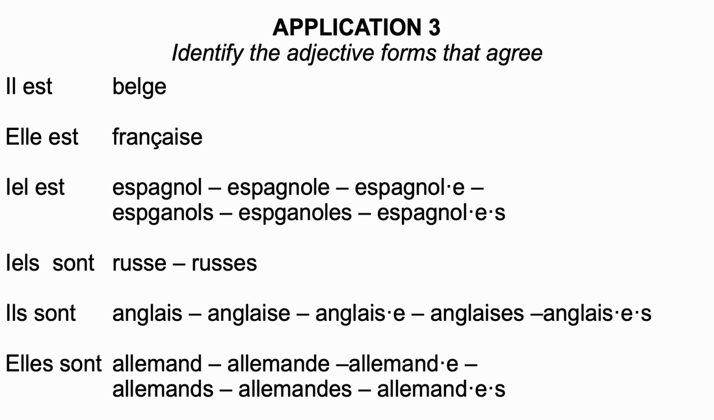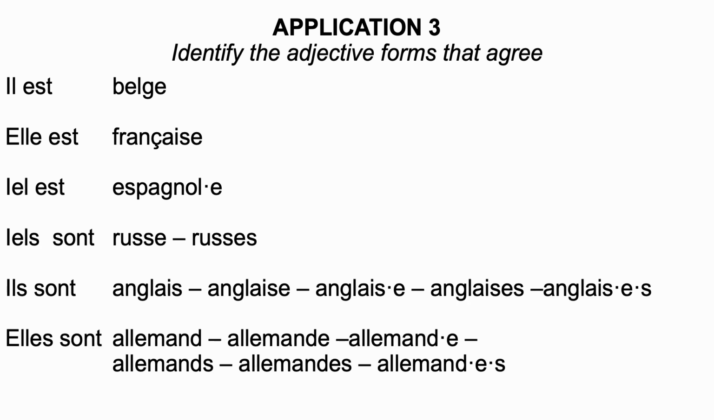Yell is non-binary singular, so you need to use the non-binary singular form of the adjective, which is espagnol. So you use the masculine form espagnol, you add a dot, and then you add an E to make it the non-binary form of the adjective espagnol.